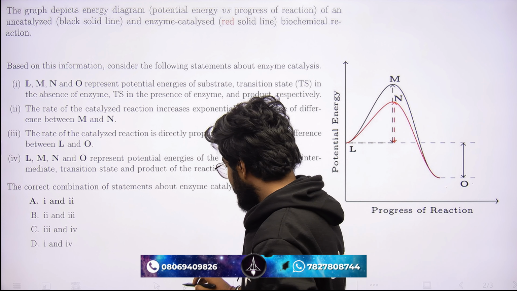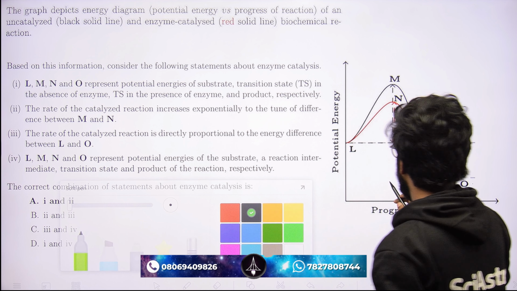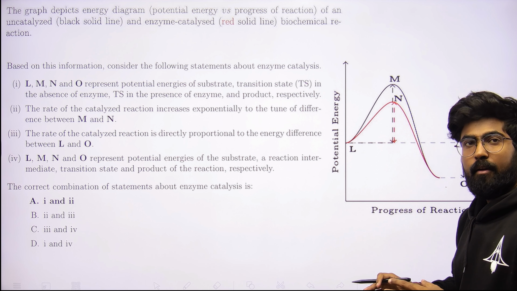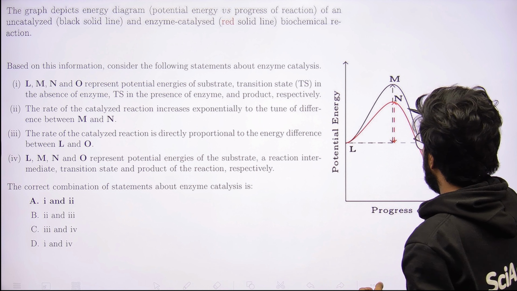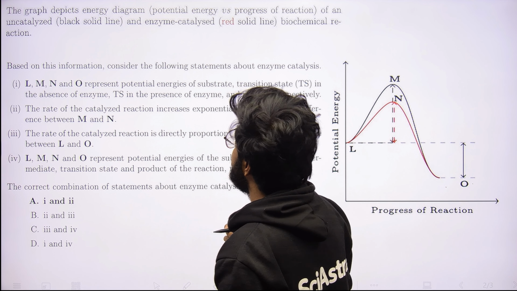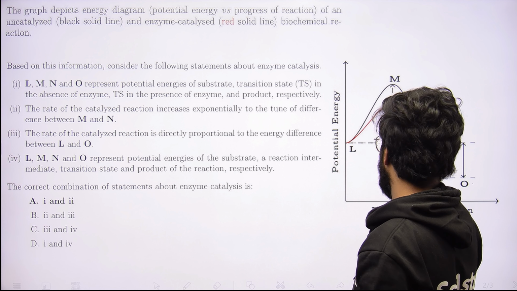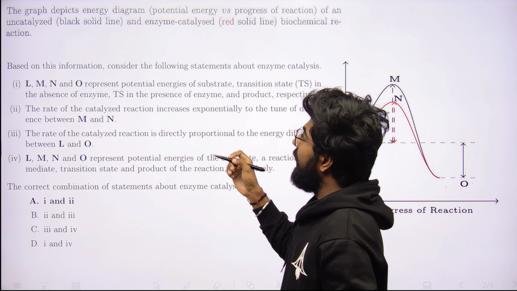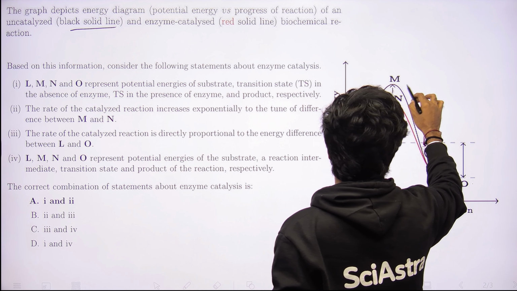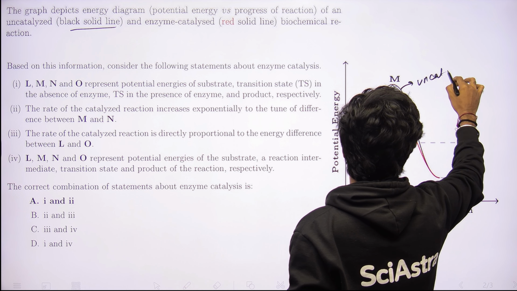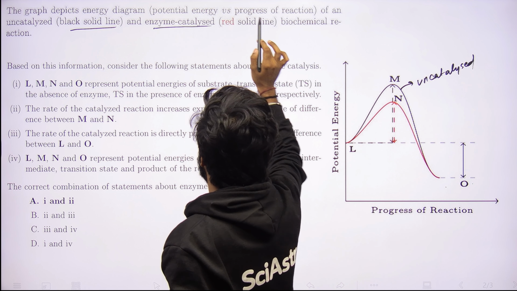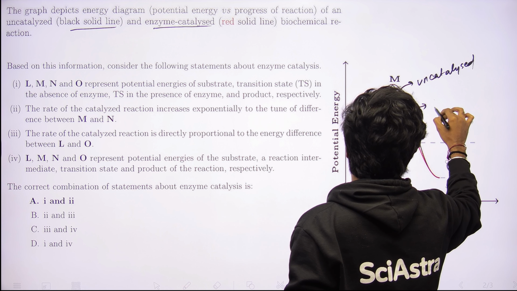In this question, what they have given is an energy level diagram, or potential energy diagram, of a particular reaction comparison, with catalyst and without catalyst. So let's understand the question. The graph depicts an energy diagram, potential energy versus progress of the reaction, of an uncatalyzed reaction. The black solid line represents the uncatalyzed reaction, and the enzyme catalyzed reaction is the red solid line, catalyzed by an enzyme.